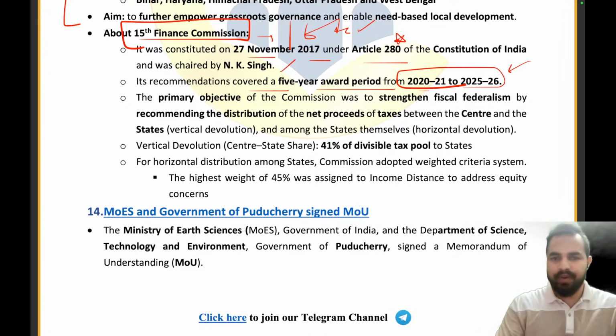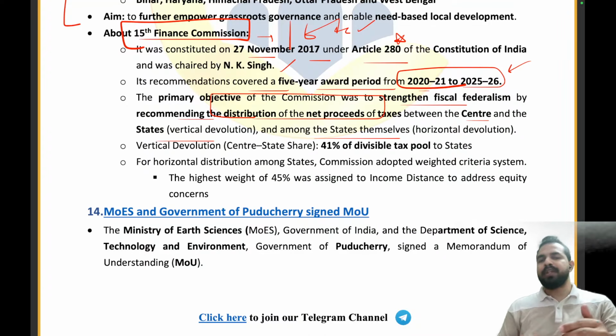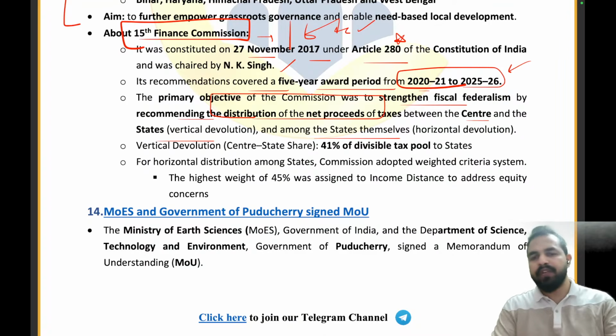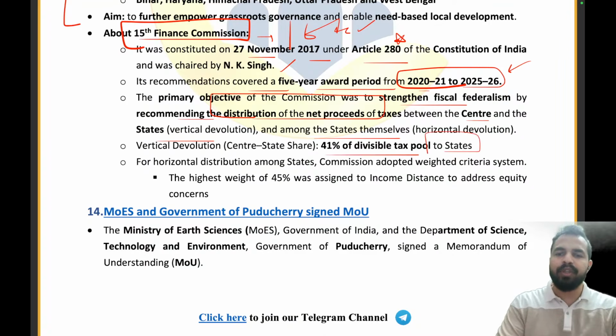So basically, my dear friends, the primary objective of the commission was to strengthen fiscal federalism by recommending the distribution of net proceeds of taxes between the center and the states and among the states themselves. So center से state पे जब जाता है, it is called vertical devolution, and when it is being distributed among the states, it's called horizontal devolution of the taxes. Clear? Now, according to that, 41% of the divisible tax pool goes to the states. This was the vertical devolution, 41% of the taxes given to the states. Right, my dear friends? That's all.